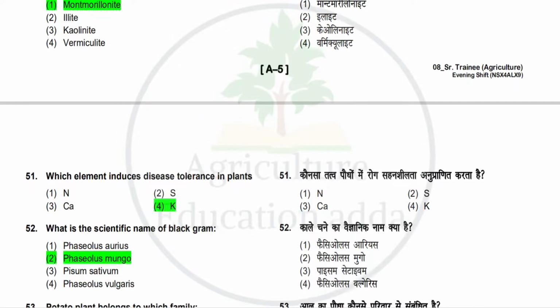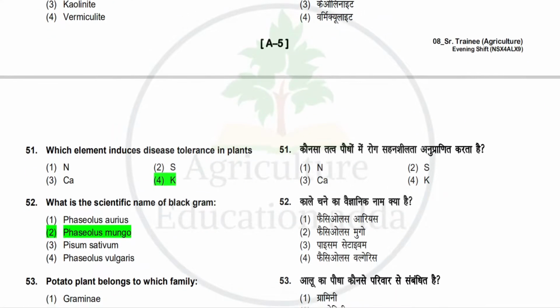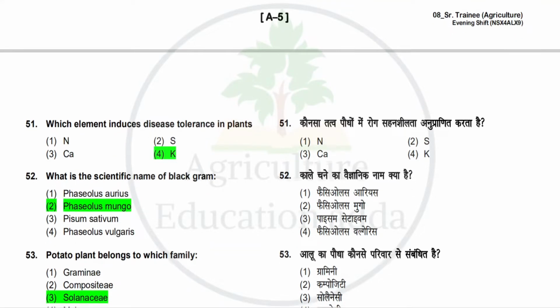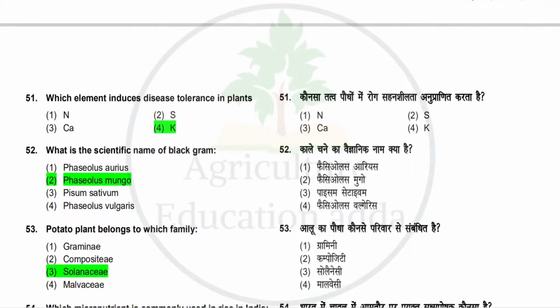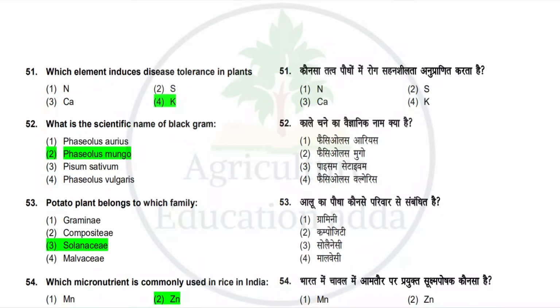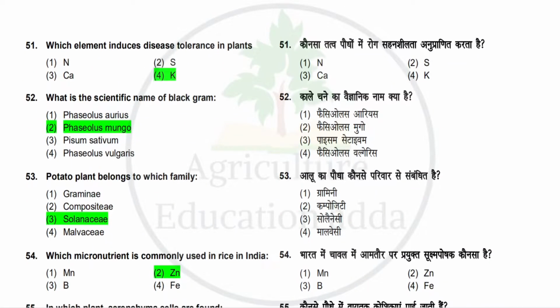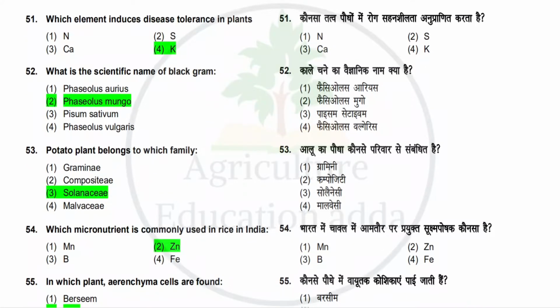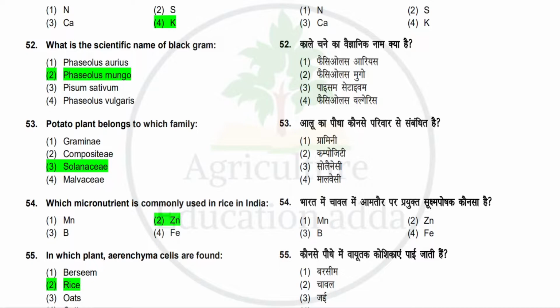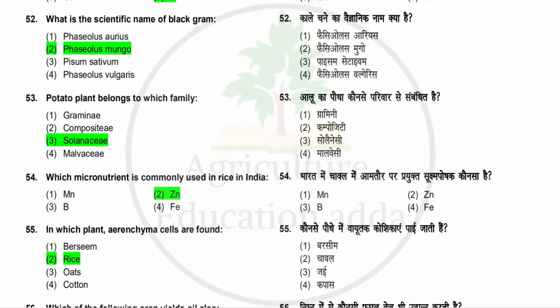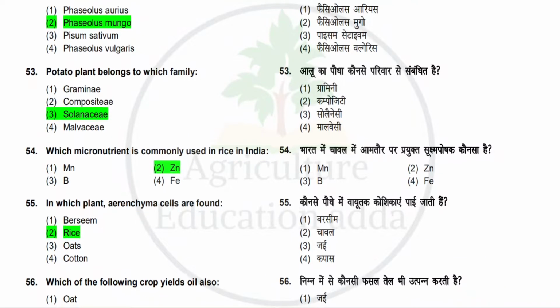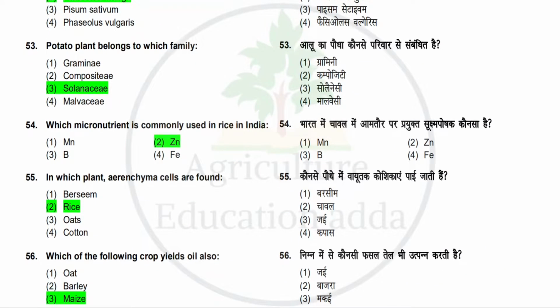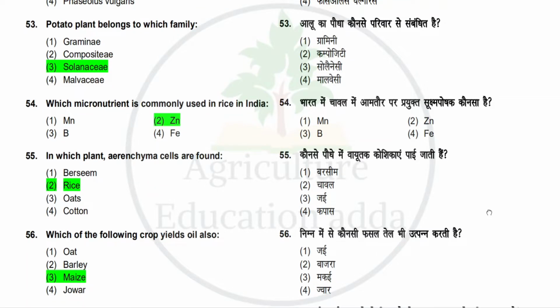Next question is which element induces disease tolerance in plants? Option is nitrogen, sulfur, calcium, potassium. So correct answer is potassium. Next question is which is the scientific name of black gram? Option is Phaseolus aureus, Phaseolus mungo, Pisum sativum, Phaseolus vulgaris. So correct answer is Phaseolus mungo. Next question is potato plant belongs to which family? Option is Gramineae, Compositae, Solanaceae, Malvaceae. So correct answer is Solanaceae. Next question is which micronutrient is commonly used in the rice in India? Option is manganese, zinc, boron, iron. So correct answer is zinc.